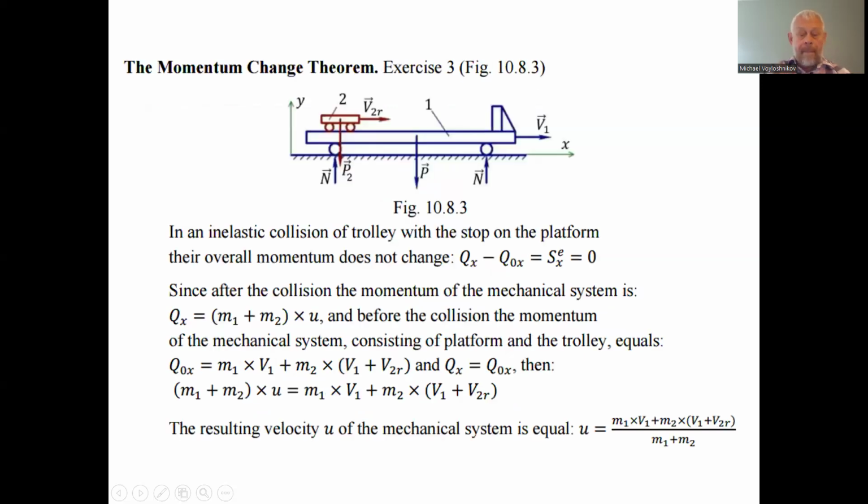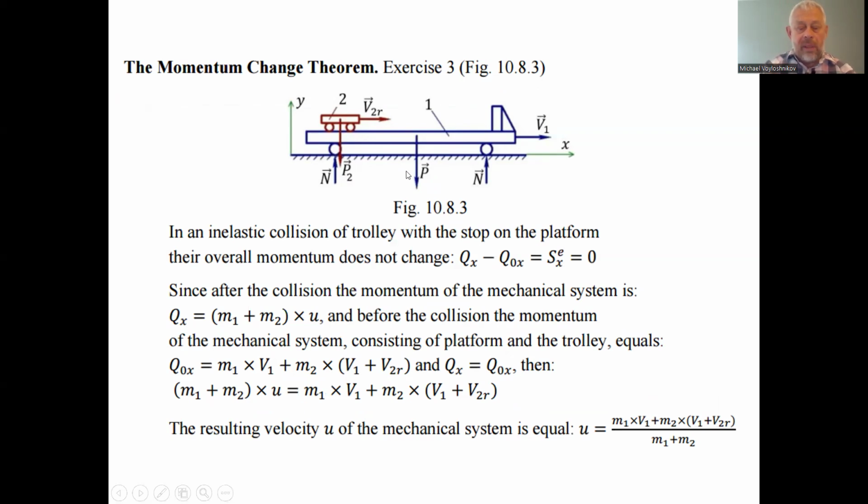Okay. Next exercise, exercise number 3. We have a wheeled platform, number 1, moving with the velocity v1 along the horizontal surface. It could be a railway platform or just a paved road platform. It's not so important. This is definitely one consideration: we neglect the friction, the rolling friction.